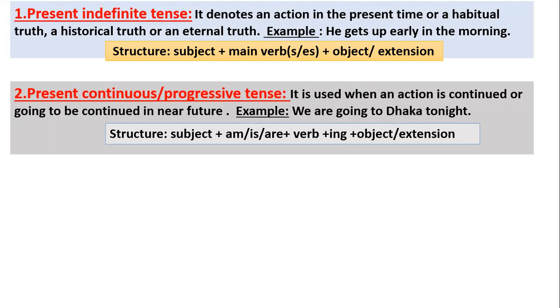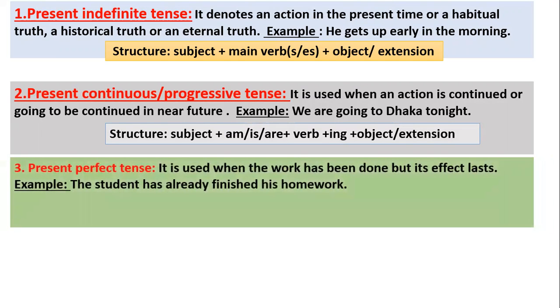You see the structure: subject, then am, is, or are, any one of these words, then verb plus ing plus object plus extension. Okay, what is the example? We are going to have tonight. Next, number 3, present perfect tense.